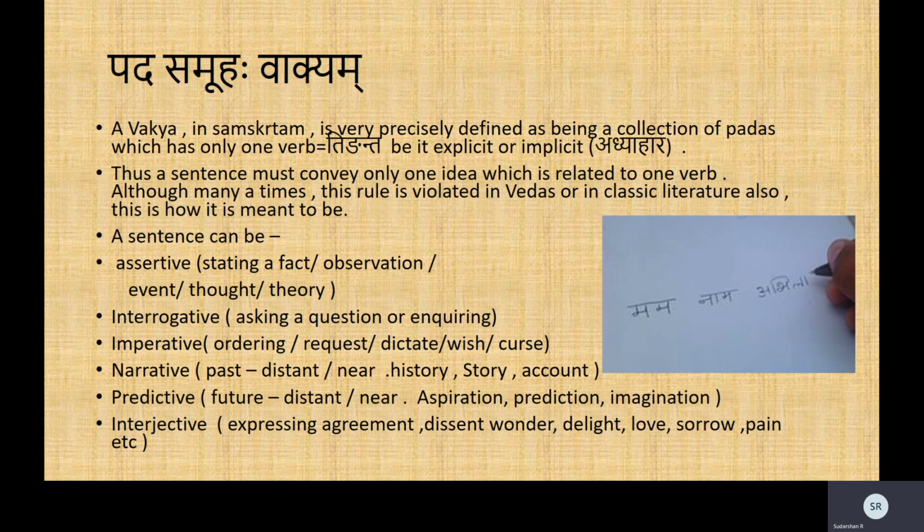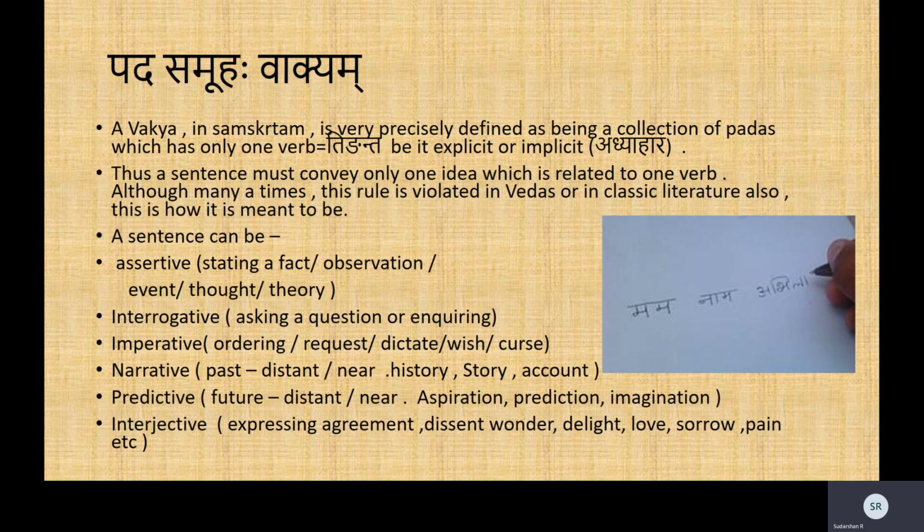In that sense, an entire book could be called a sentence if a sentence is defined as just a collection of words, is it not? An entire article could be said to be one sentence because all of it is just a collection of words. That is not right. In Sanskritam, however, a vakyam has an end, and it is not arbitrarily defined as just a collection. It is a collection which has only one verb. So the moment you have another verb in the collection, it means another sentence has begun.